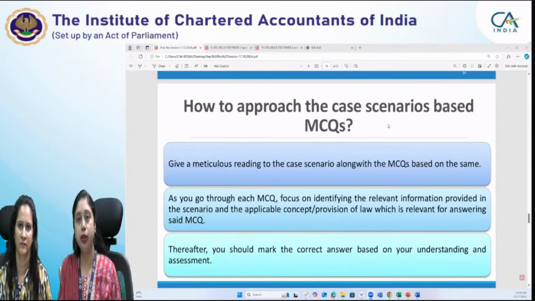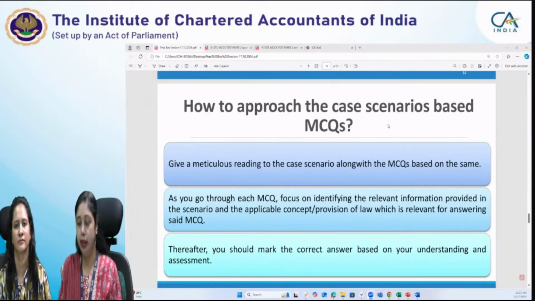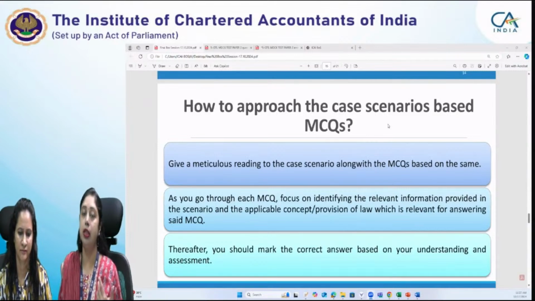After going through the scenarios and the questions, for each MCQ try to locate the relevant information given in the scenario, and mark it, so that you focus only on the information which is relevant for that particular MCQ, and then recall the relevant provision of law.